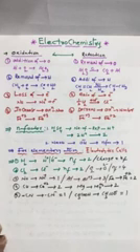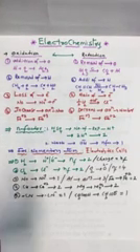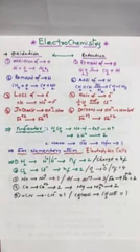Like this we have to calculate the N factor. Clear? So in oxidation and reduction, N factors are very important in this chapter. Clear? And you have already learned how to calculate oxidation number also.